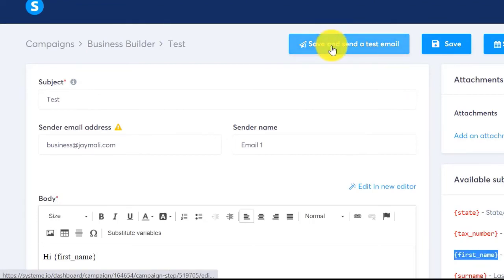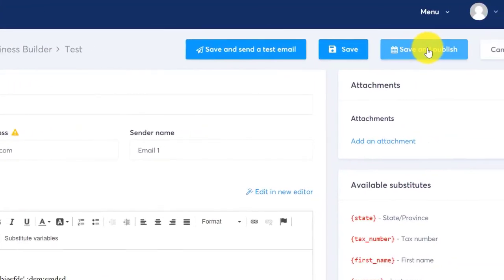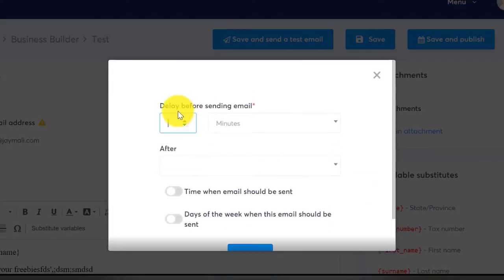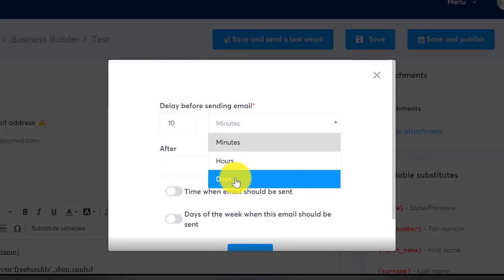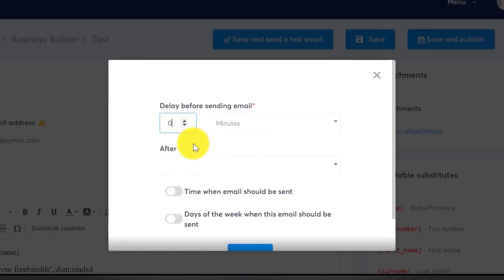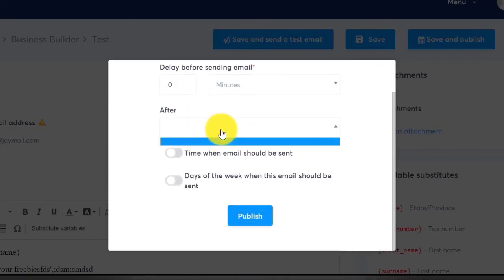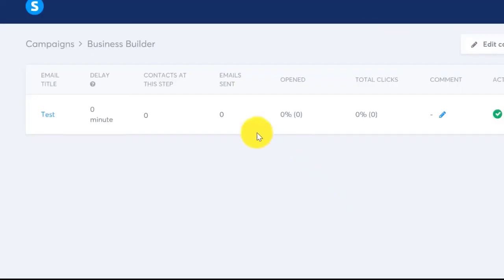You can send a test mail. You see, so this mail got sent to my email, and then you can save and publish. So when we get to here, usually if it's a freebie, I'll say 0, but if it's the 10th email in an email marketing sequence, then you'll probably say 10, depending on when that email is in the email marketing campaign. So in this case, I'll just say 0 because it's the first mail that they receive upon sign up. There's nothing here, and then leave all of that, so then you just say publish. And that's email marketing. That's essentially what you do to connect the emails.